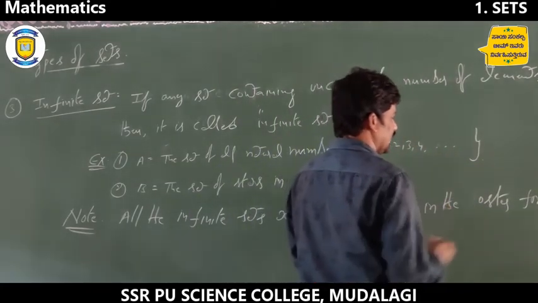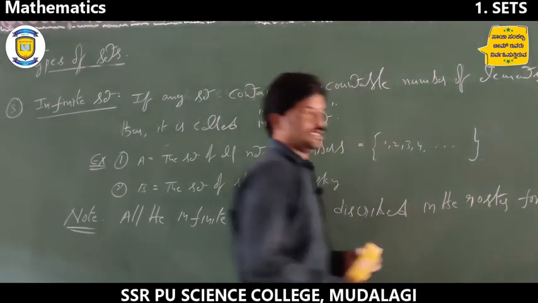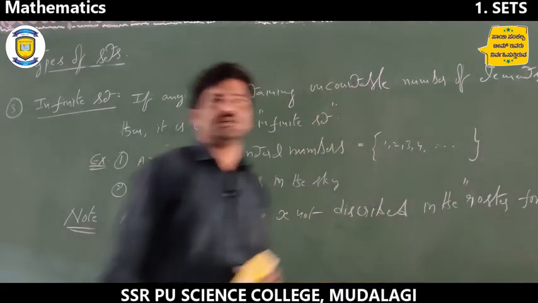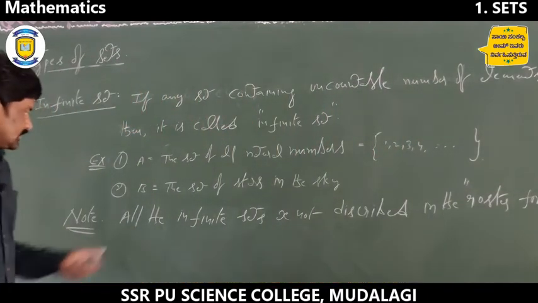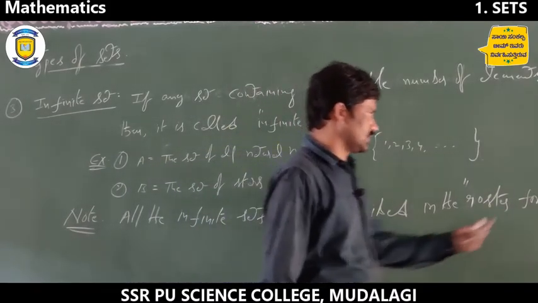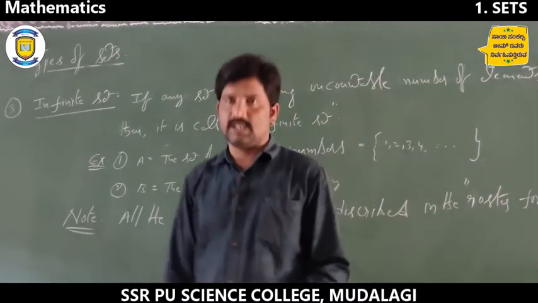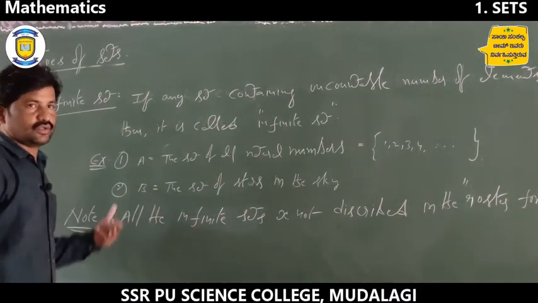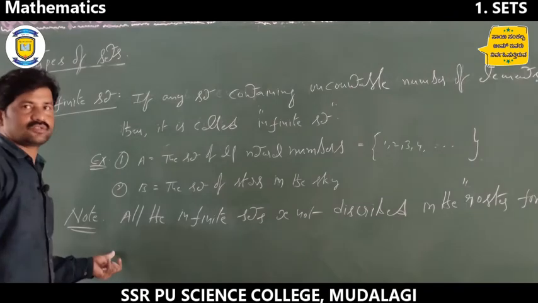Very important, this one. For all the infinite sets, it is not possible to write all the elements in the roster form.